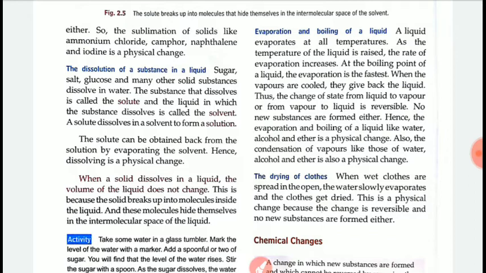One more example we can take: drying of clothes. When wet clothes are spread in the open, the water slowly evaporates and the clothes get dried. This is a physical change because the change is reversible and no new substance is formed.